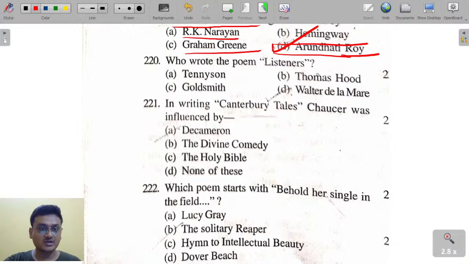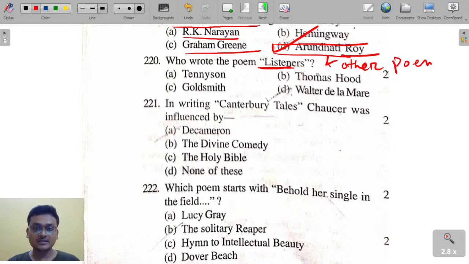Excellent, Ritika. Who wrote the poem The Listeners? Okay, the full title is Listeners and Other Poems. The options are Tennyson, Goldsmith, Thomas Hood and Walter de la Mare. Who wrote it? So it is Walter de la Mare. Walter de la Mare has written the collection of poems named Listeners and Other Poems.